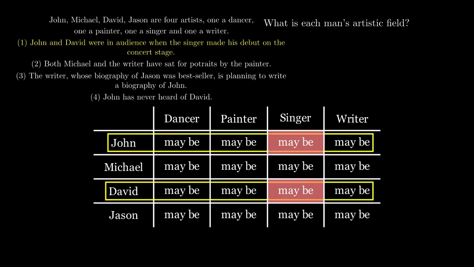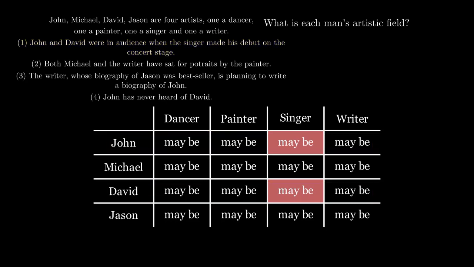And from the second postulate that says that both Michael and the writer have sat for portraits by the painter, which means that Michael cannot be the writer or the painter. So we mark the red spots in the columns of painter and writer corresponding to the name of Michael.